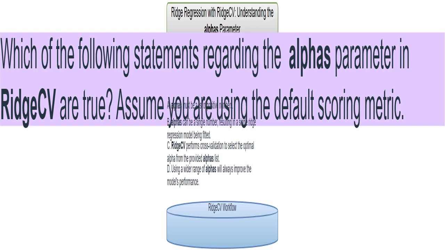I disagree with this statement completely. While the values within the ALPHAS parameter must be positive, the ALPHAS parameter itself can be a single number or a list of multiple numbers. It is about the individual alpha values, not the parameter itself.